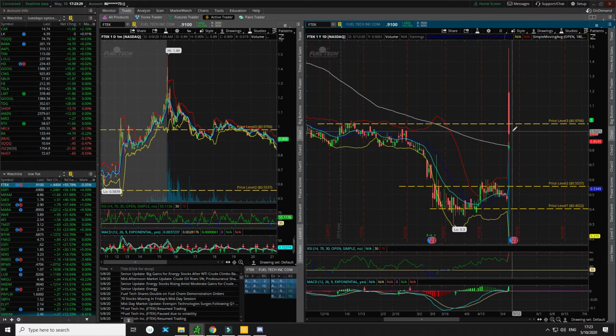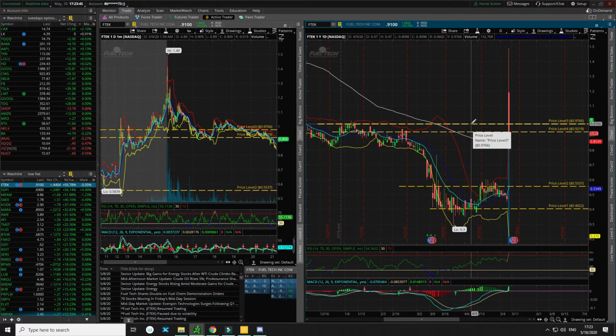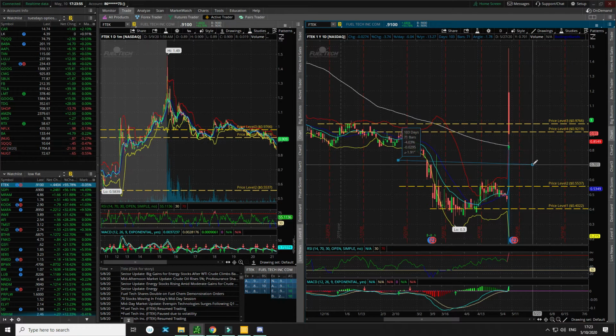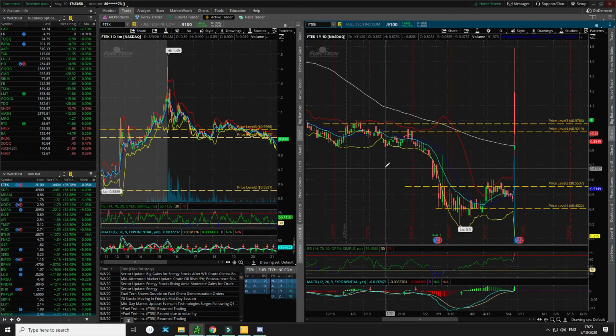Now this would be a resistance. If tomorrow opens up right around here, this would be a resistance candle. Same with this area here. I mean, you could fill out this whole thing with these trend lines, or I use the price value as resistance and support because it's easy. If I sit here and try to make it even, it's just too much of a hassle. So I wind up just doing the price value, and then you can say even here, the bottom of these candles can also act as resistance slash support.